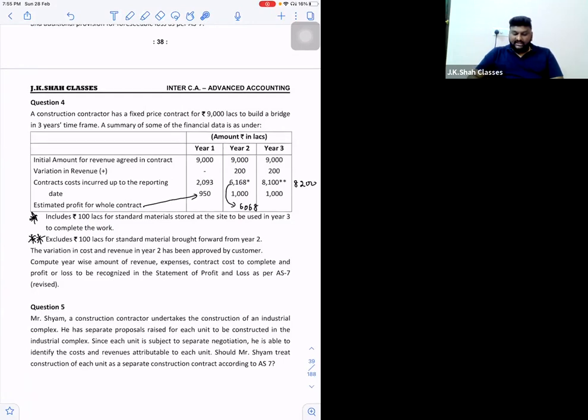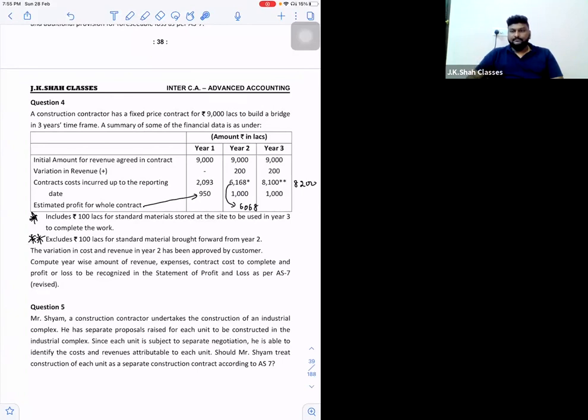And they say that total estimated profit is 1,000. Now, can I say estimated profit increased as compared to the first year? And what will be the reason? Because of variations. Right? So now, as per your second year, if your total estimated profit is 1,000 and your revenue is 9,200, what will be the total cost?